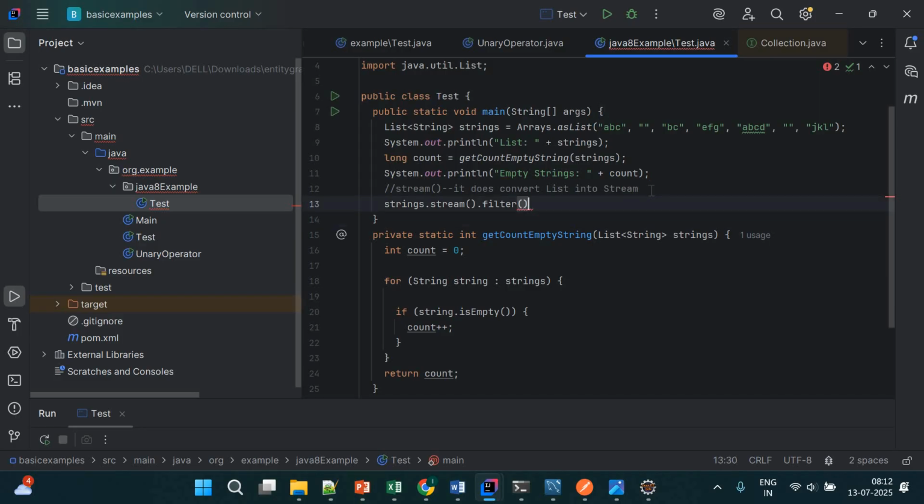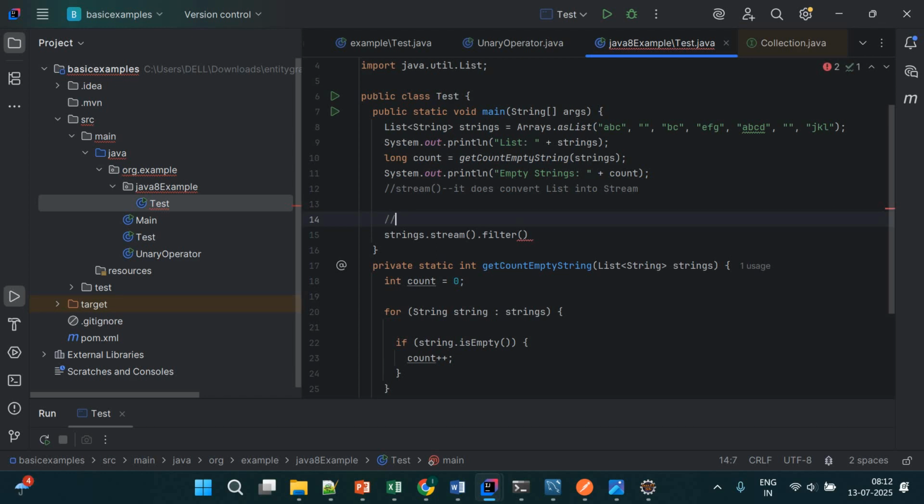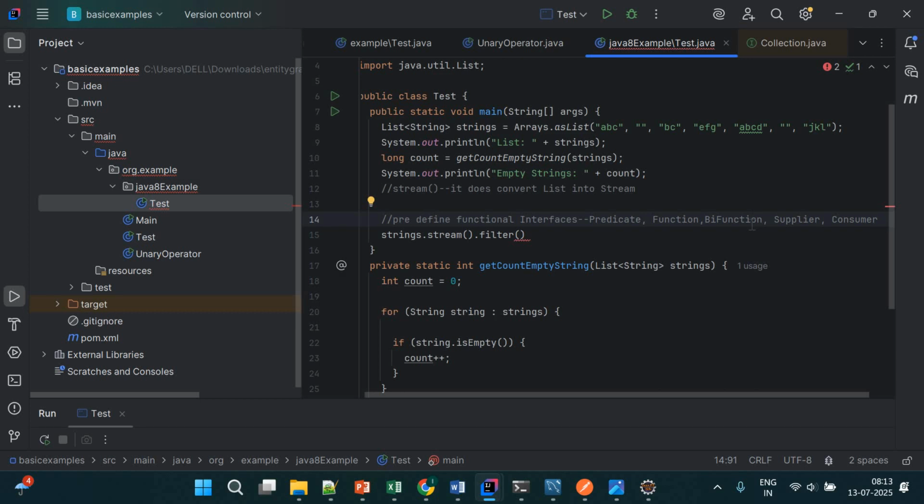I have covered some predefined functional interfaces: the first one was Predicate, second one was Function, then BiFunction, and then Supplier and Consumer, etc. So these are the predefined functional interfaces which I covered.